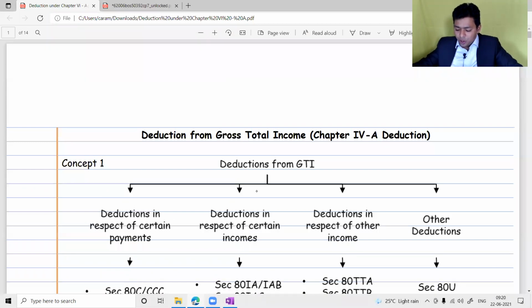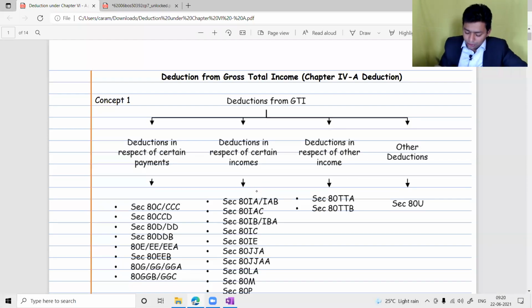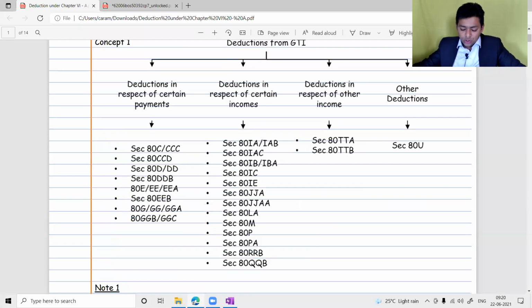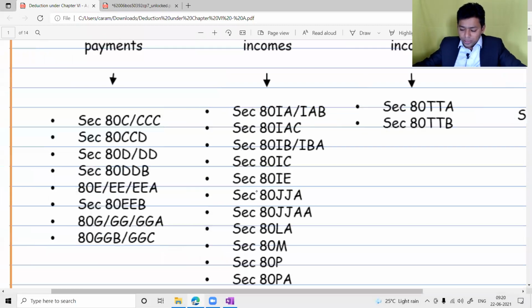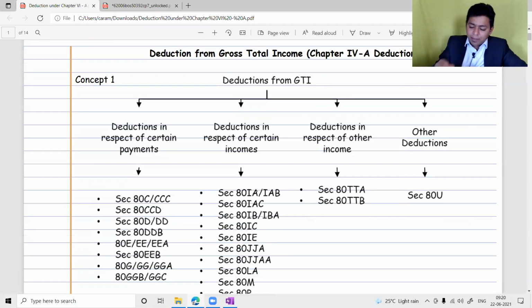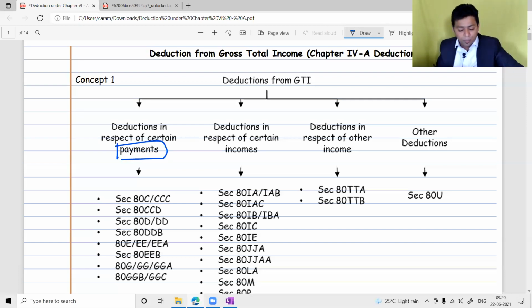Sir, this is the summary of the sections. How many sections are there in the whole syllabus? So in totality, there are 4 types of deduction. Deduction when you make certain types of payment, deduction against certain types of income, deduction in respect of some special income. Let us finish these 2 sections immediately.